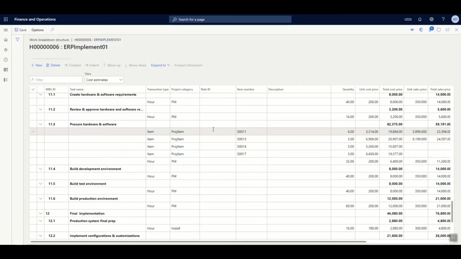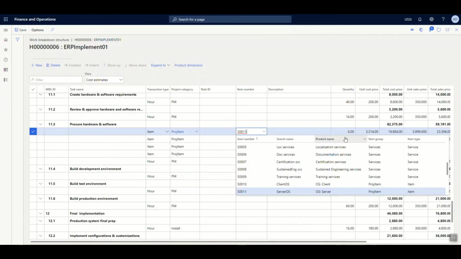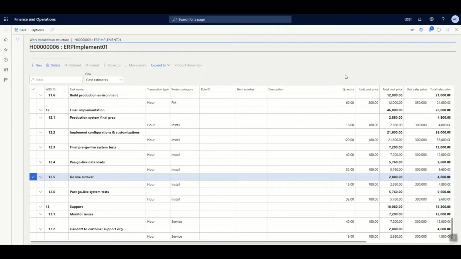As explained earlier, the transaction type either can be a resource, which is manpower, or an item, or an expense, or even a fee journal. Now let us take an example of an item. As you can see, under the phase procure hardware and software, the transaction type selected is item, and the item code, what is required, has been selected over here, along with the details of quantity and the estimated cost price.